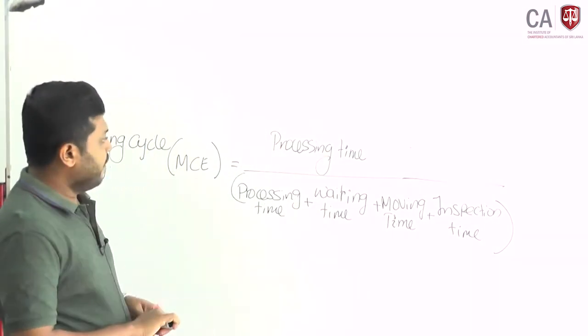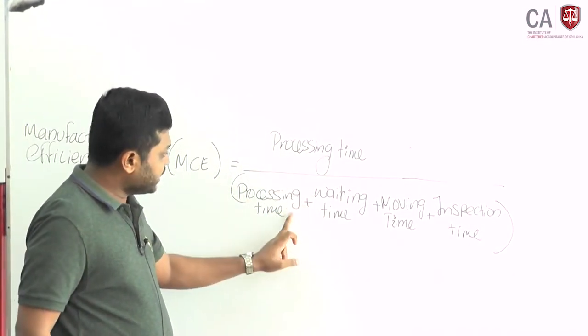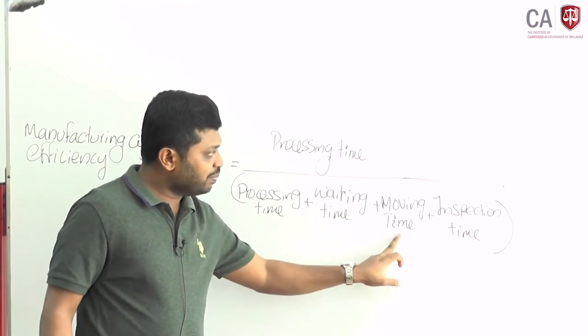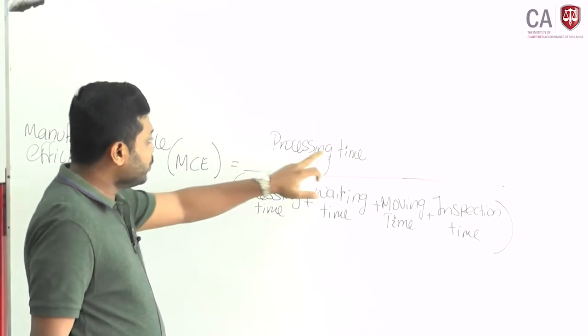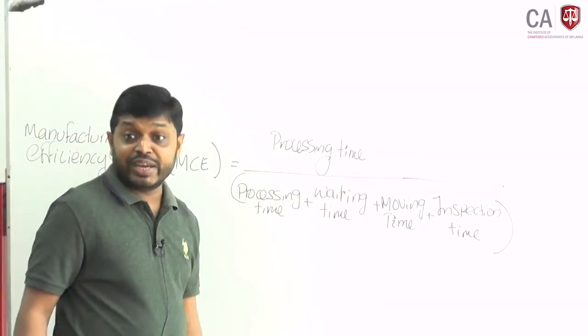Processing time divided by processing time plus waiting time plus moving time plus inspection time. There are 4. If this is close to 1, that means you are very efficient.